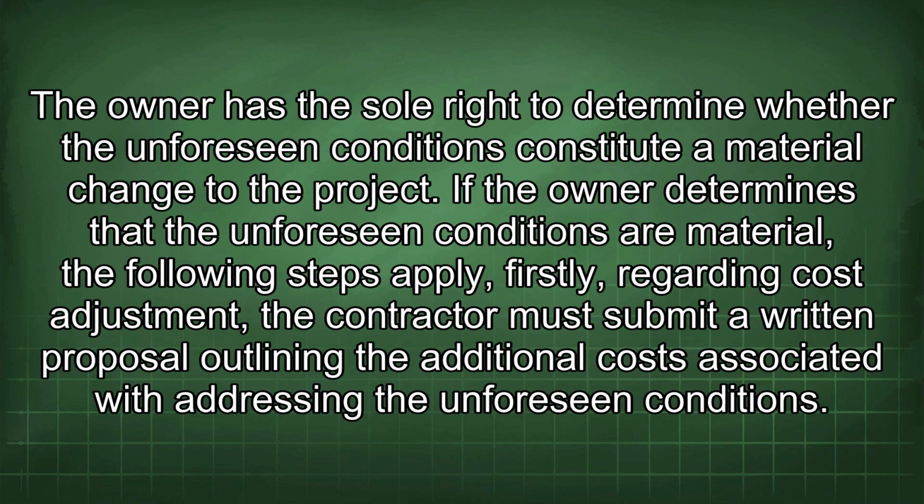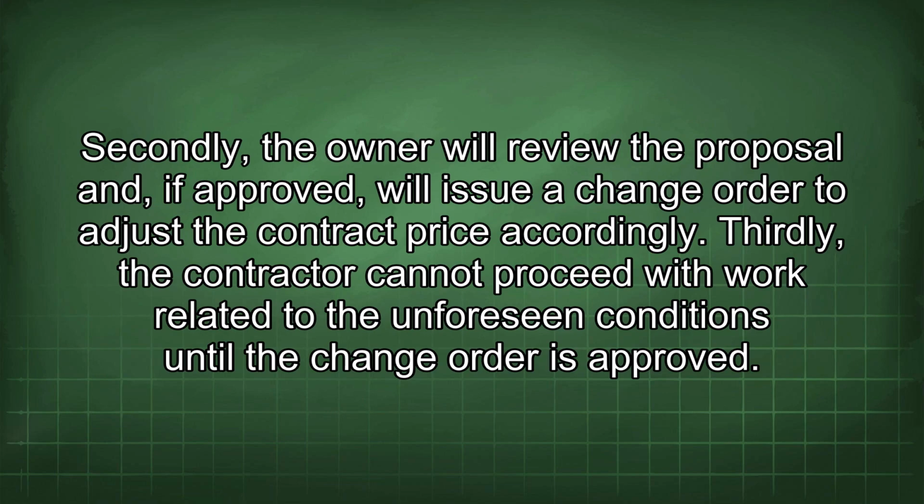The owner has the sole right to determine whether the unforeseen conditions constitute a material change to the project. If the owner determines that the unforeseen conditions are material, the following steps apply. Firstly, regarding cost adjustment, the contractor must submit a written proposal outlining the additional costs associated with addressing the unforeseen conditions. Secondly, the owner will review the proposal and, if approved, will issue a change order to adjust the contract price accordingly. Thirdly, the contractor cannot proceed with work related to the unforeseen conditions until the change order is approved.